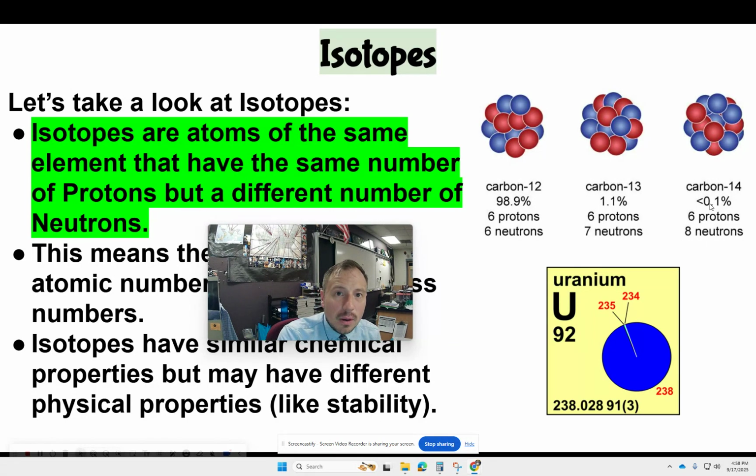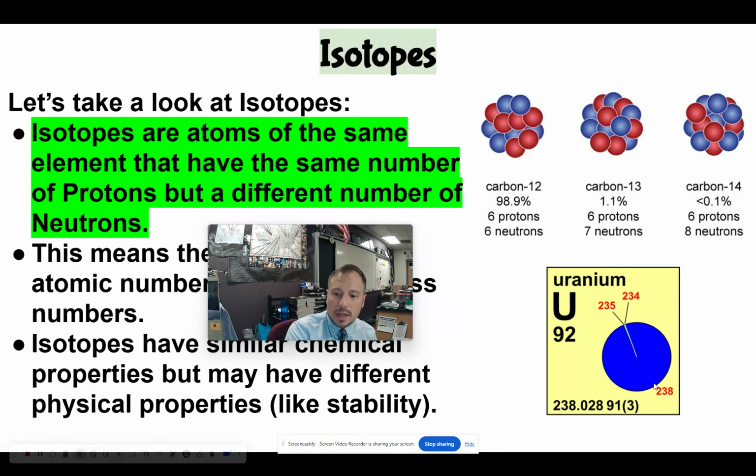Carbon 14 is radioactive, and this is the one that we use to carbon date certain old organic matter. So we can tell based on how much carbon 14 is in a certain specimen, if we find a woolly mammoth or something. And this is even used for painting forgeries as well. It decays over time, and we can find out how old it is. You can see I put a chart of uranium up here. Most of uranium is uranium-238, but the uranium that went in the atomic bombs needed to be uranium-235. A lot of effort went into isolating uranium-235.